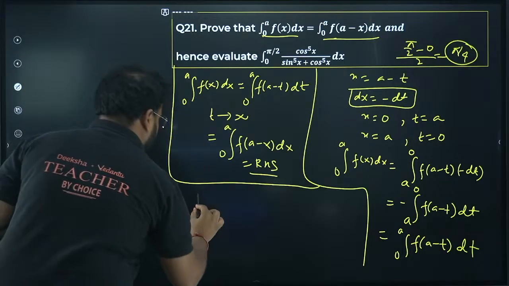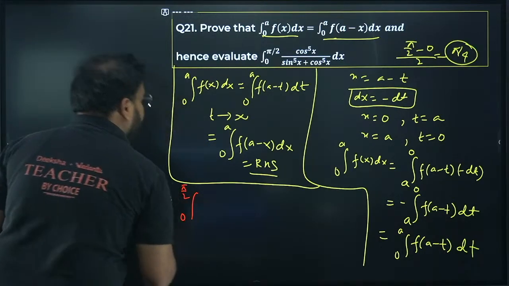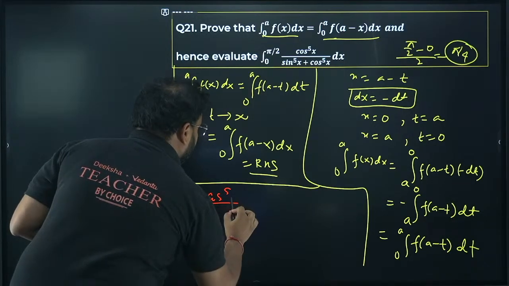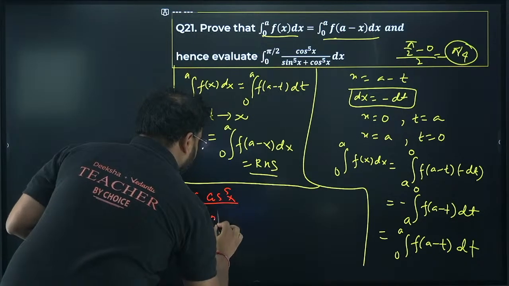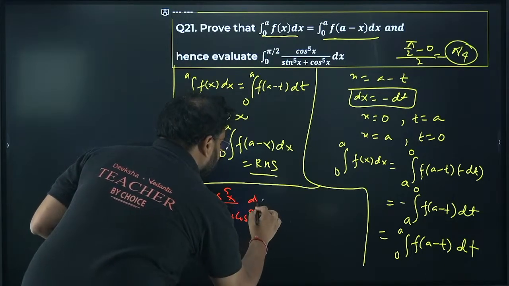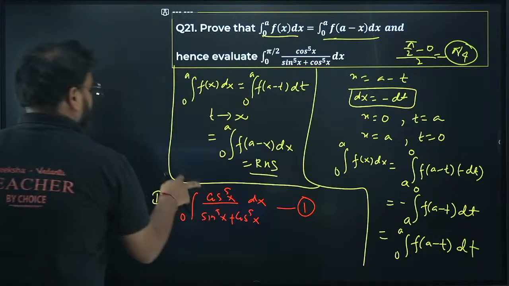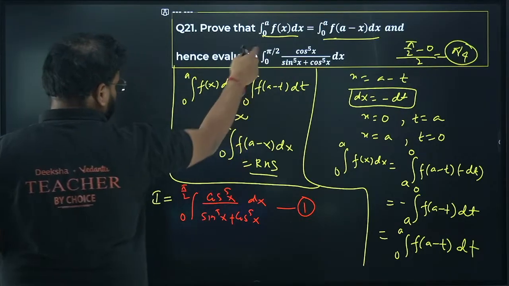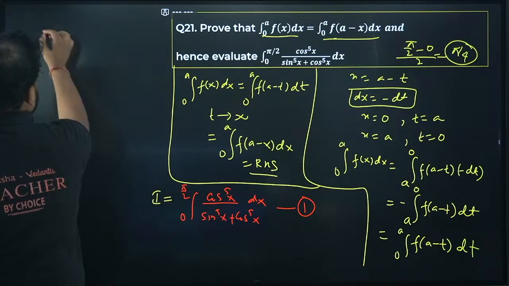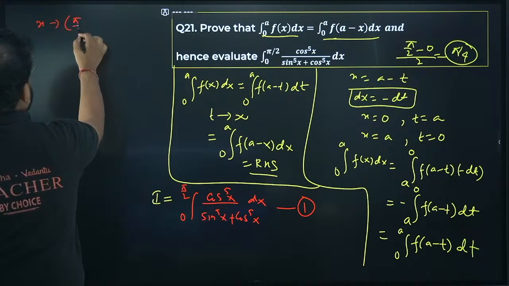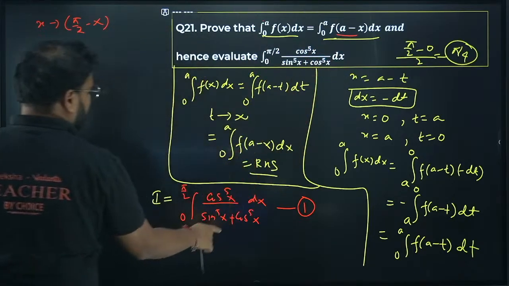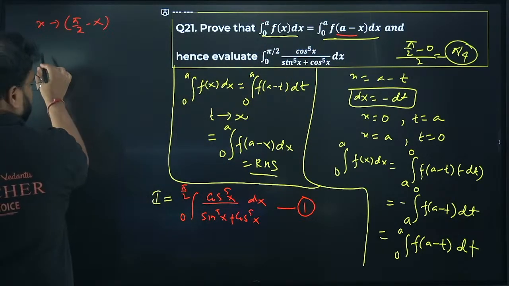Okay. And you'll have 0 to pi by 2, cos power 5 x over sin power 5 x plus cos power 5 x dx. So that is equation number 1. Apply the same rule over here. Add the limits and then change the x value. So replace this x as pi by 2 minus x. See, this was a minus x, so in this case, pi by 2 minus x. So it will become what?